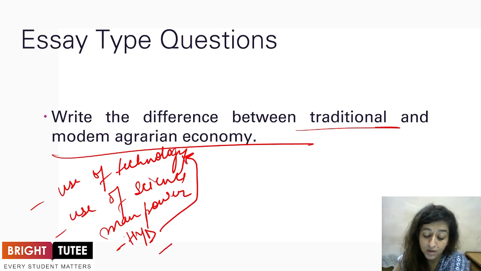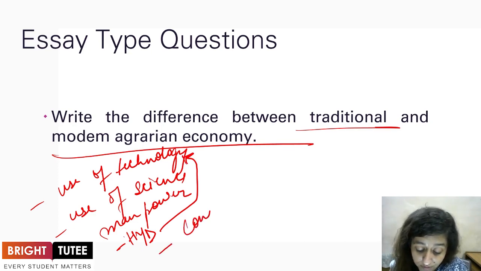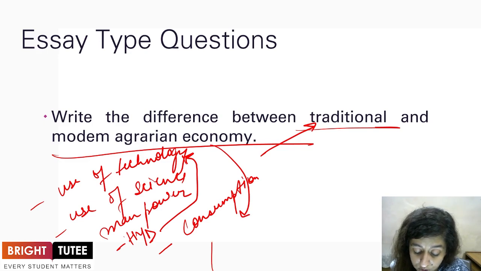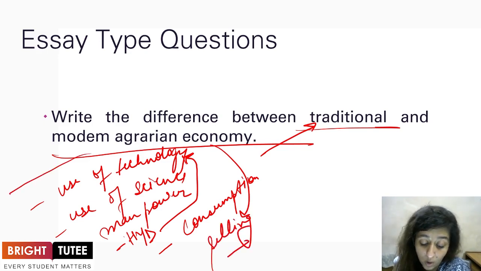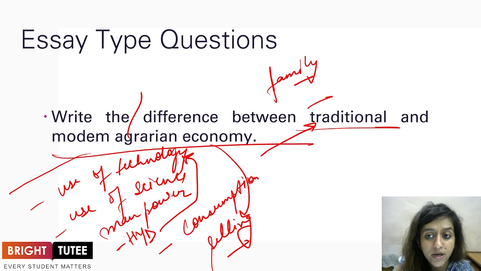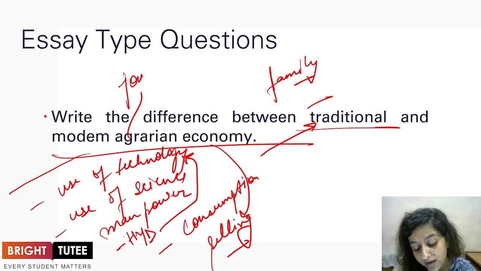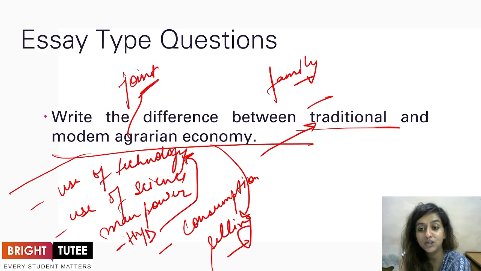We also talk about consumption: in the traditional sector it was only done for consumption, but in the modern agrarian economy it was also done for selling purposes. Here only the family was the unit of production, whereas in the modern one it was a joint venture where everyone's efforts were taken into consideration.